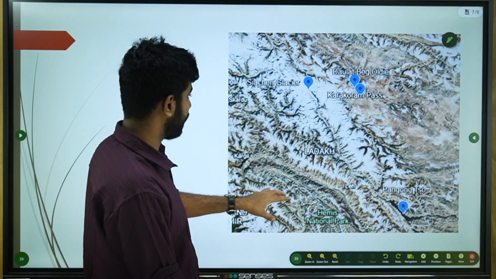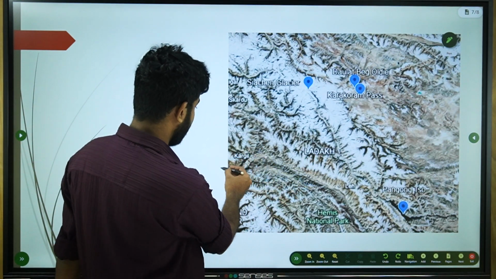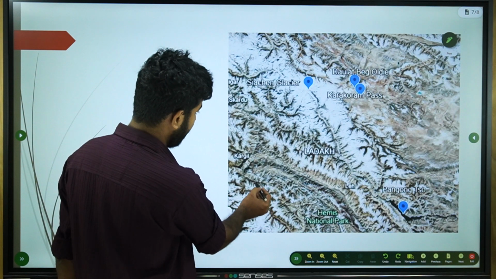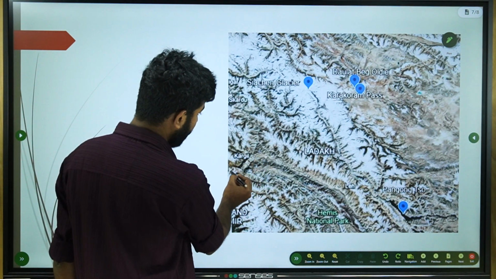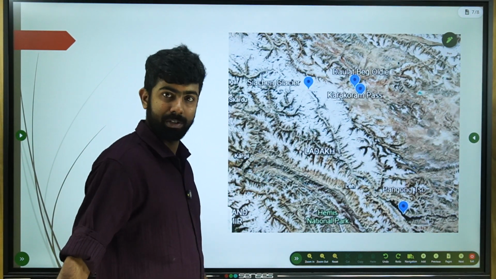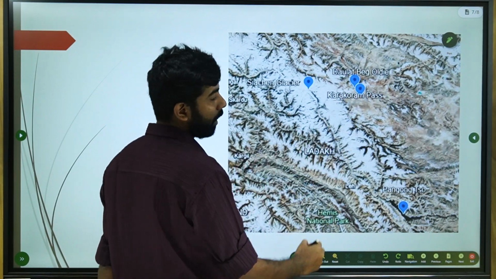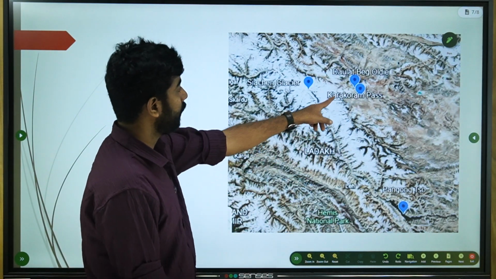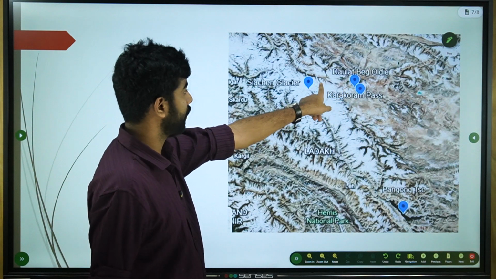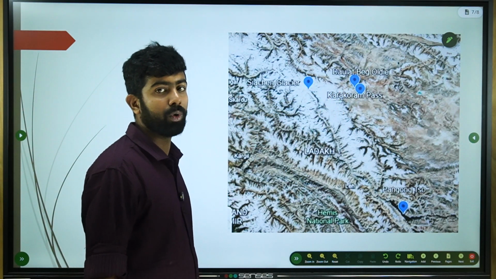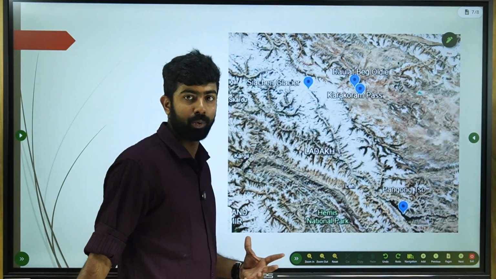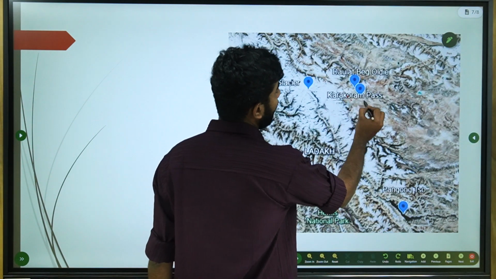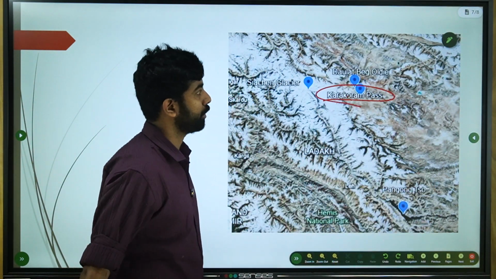Kargil is here, so somewhere along these mountain ranges Zoji Pass has been constructed. It is pretty far from Daulat Beg Oldi. Only Siachen and Karakoram Pass are hard to eliminate, but the closest is actually Karakoram Pass.